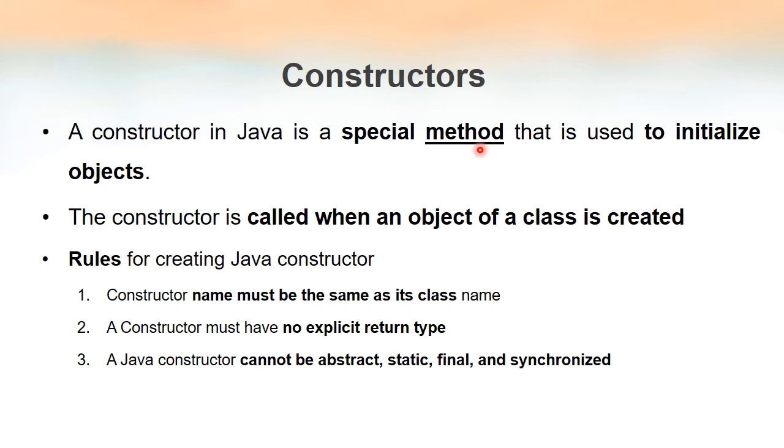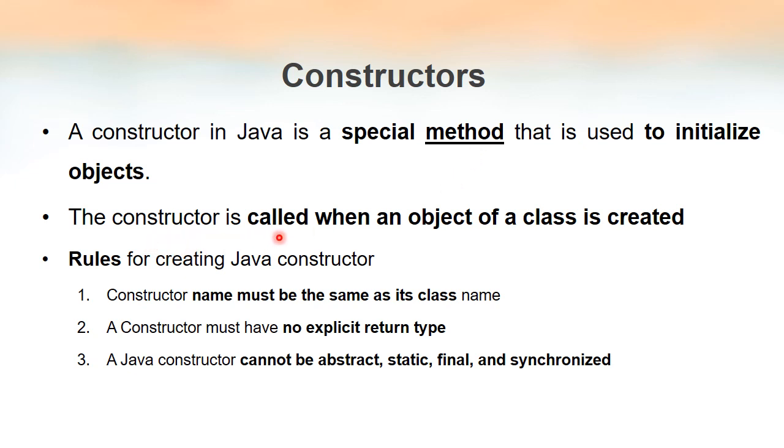This constructor is used only to initialize objects. Initialize means to give some initial values to the objects. We know the dictionary meaning of the word constructor: it is someone who constructs. So a constructor in Java is a method that is used to initialize objects. It is the responsibility of the constructor to give some initial values to objects.